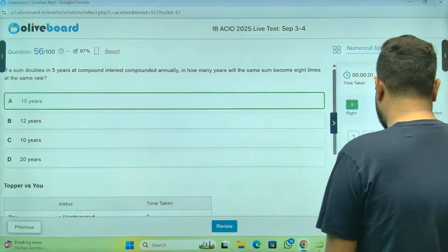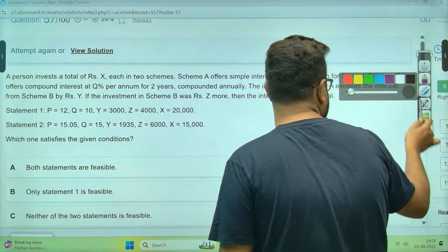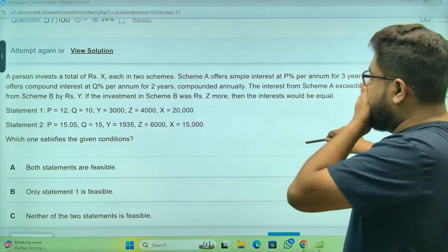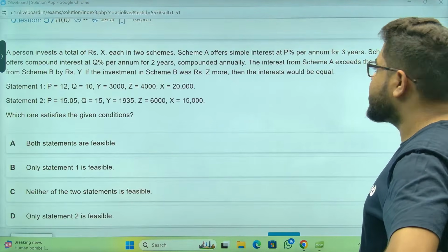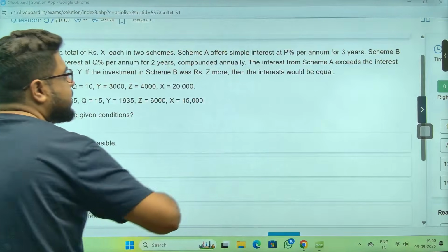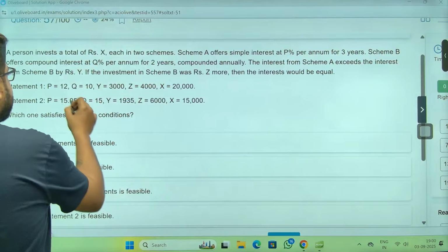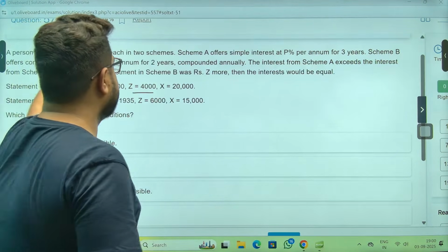Done. Last 3 or 4 questions, I guess. Right? Chalo. This type of question will be a bit calculative, sir. Let's make it. Invests X rupees to schemes, simple interest, compound interest. Chalo, let's put this. P is 12, Q is 10, Y this, Z this. Okay, X is 20.